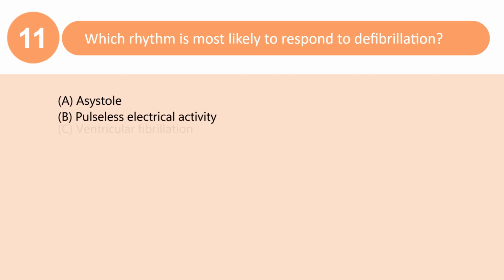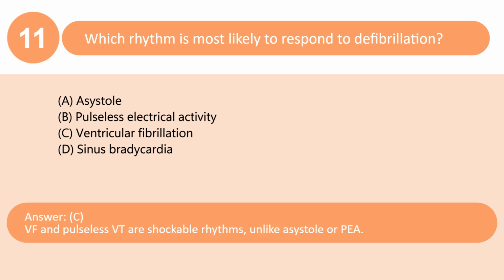Which rhythm is most likely to respond to defibrillation? A. Asystole. B. Pulseless electrical activity. C. Ventricular fibrillation. D. Sinus bradycardia. Answer: C. VF and pulseless VT are shockable rhythms, unlike asystole or PEA.